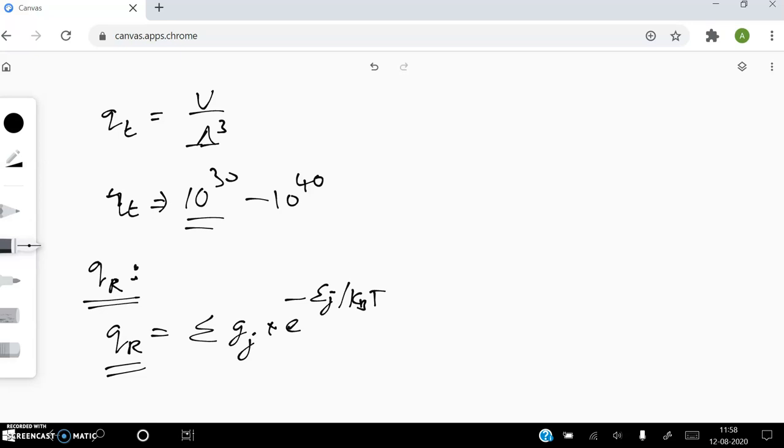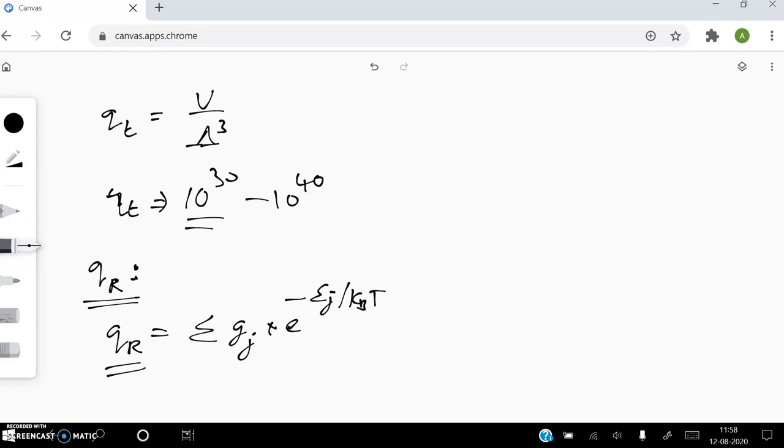Listen, in the translational partition function, we used the integrated formula directly because the translational levels are so closely spaced that we can convert summation into integration. But in the case of the rotational partition function, we should be a little careful.